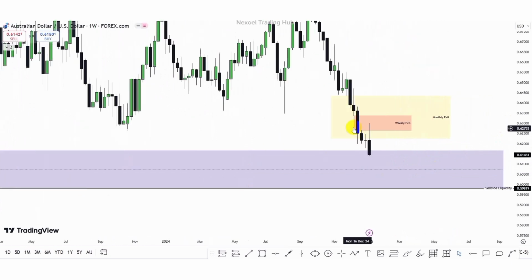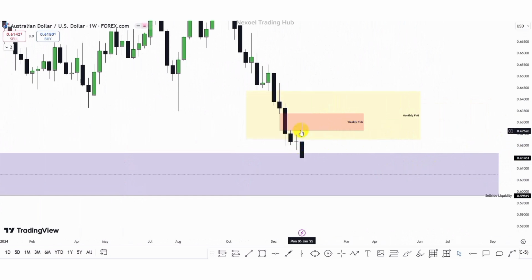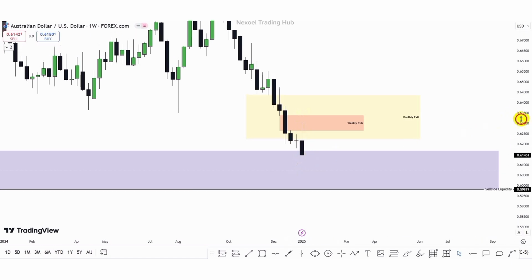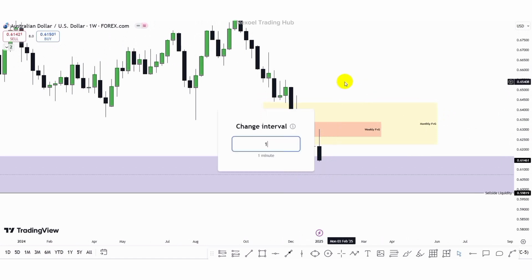So you can clearly see last week we saw the weekly fair value gap, how price returned into the weekly fair value gap, and we framed the bearish movement to the downside. So for the AUD USD, I'm also still expecting to see further bearish movements to the downside. In extension, our target is the mean threshold of this order block. But definitely we have to wait for a pullback before we have that continuation to the downside. So let's check the daily time frame.